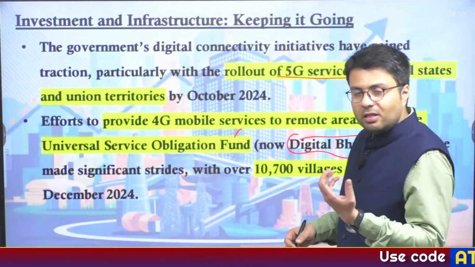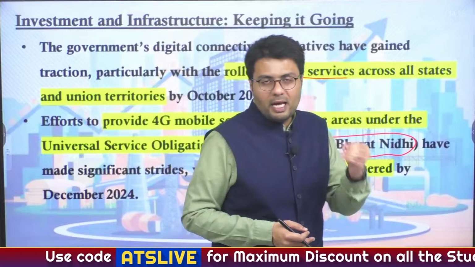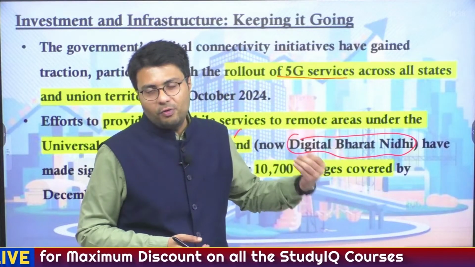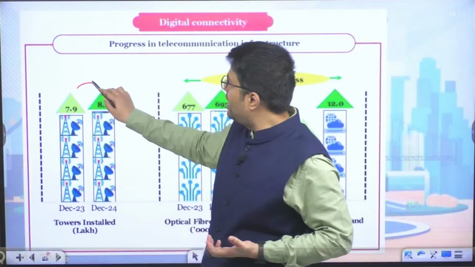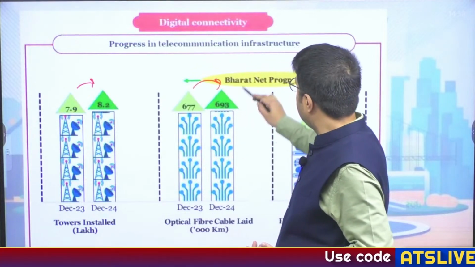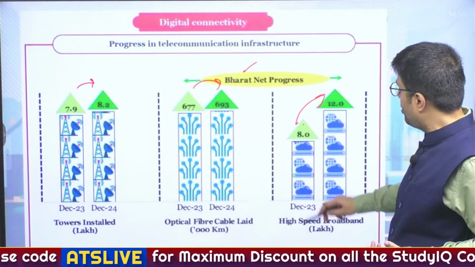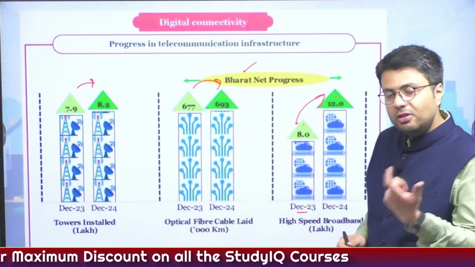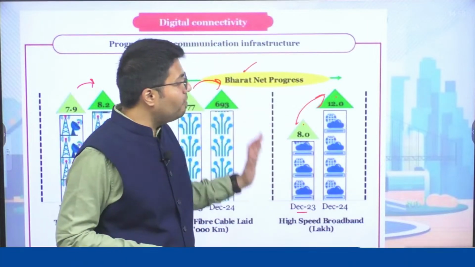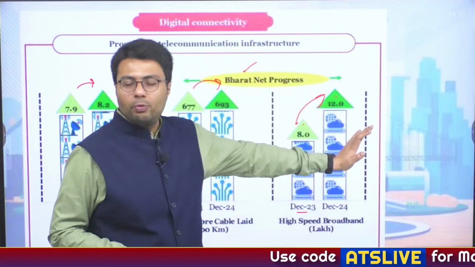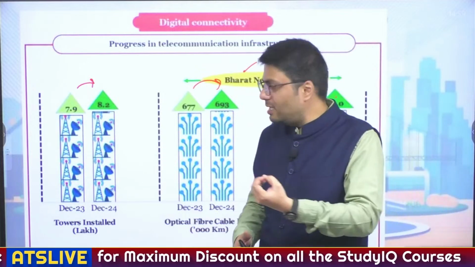As these funds, they have been utilized to lay down a network of the optical fiber cables, and this has enabled delivery of faster internet services even to our country's rural area, which you can witness from this graph. As the number of towers has increased, so has the optical fiber cable which has been laid down under the BharatNet project, and the availability of high-speed broadband internet has improved from last year to about 12 lakh connections this year. So this highlights the overall ability of India to deliver digital services, and even this delivery of digital services has been done to rural areas at a much faster pace now. So that is why India is making much more rapid strides in the development of its economy.